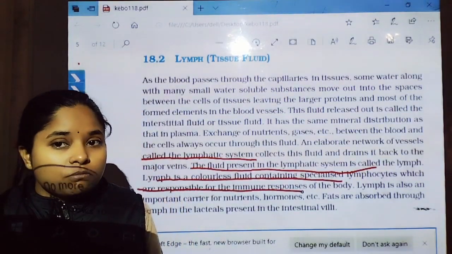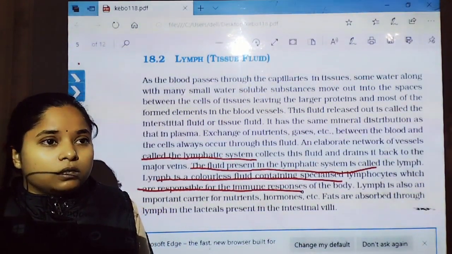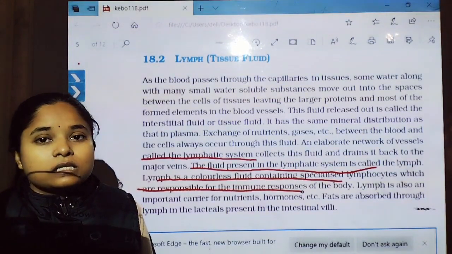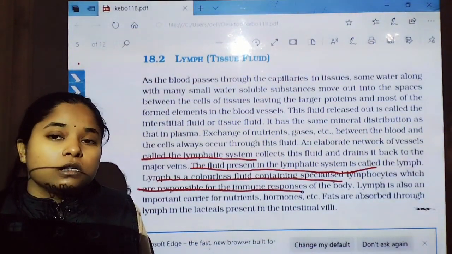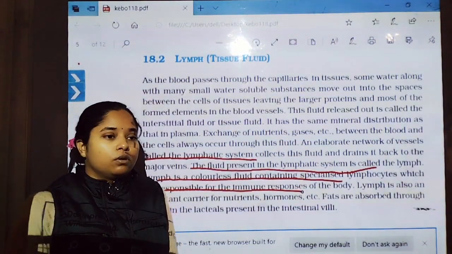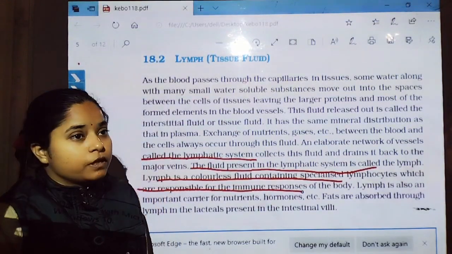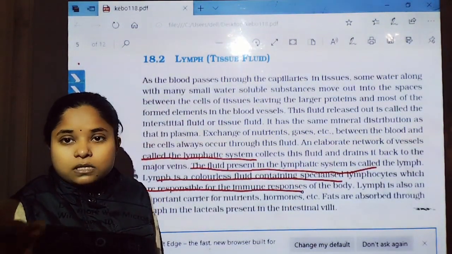That is known as the immune response. So how do they fight them? The B cells and T cells and other immune cells like macrophages, natural killer cells, dendritic cells, monocytes, mast cells, basophils and eosinophils are all present in the lymphatic vessels.